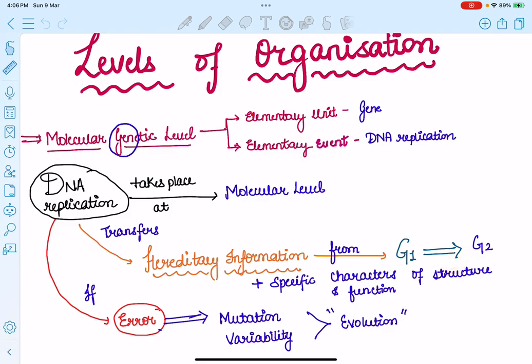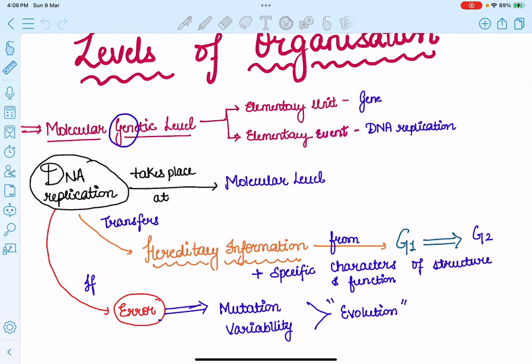If some error occurs in that, we can witness mutational variability which may lead to evolution. That is, a small change in the gene would result in the formation of a new phenotype or a new gene, which may further lead to evolution.